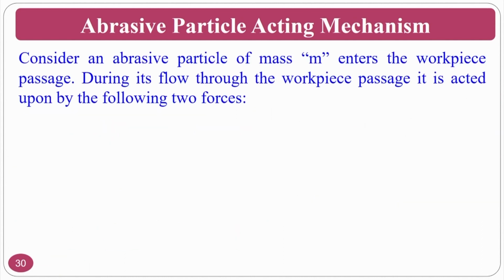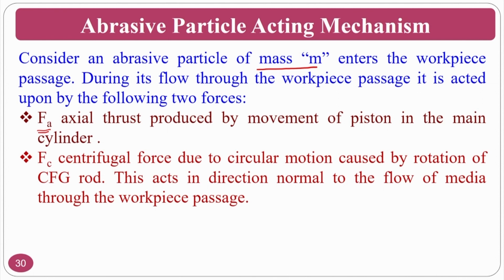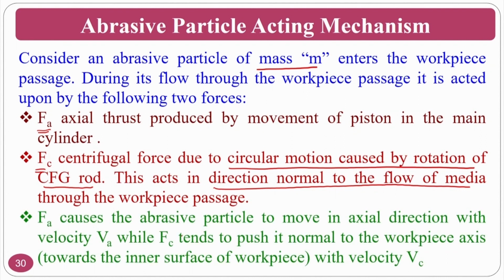Consider an abrasive particle with mass m that enters the workpiece during the flow through the workpiece passage. Fa is the axial force, that is because of the medium reciprocation. I am explaining the previous picture which you have seen. Fc is nothing but the centrifugal force due to circular motion caused by the rotation of the centrifugal force assisted rod, which is normal to the flow of the medium, and Fa causes the abrasive particles to move in the axial direction.